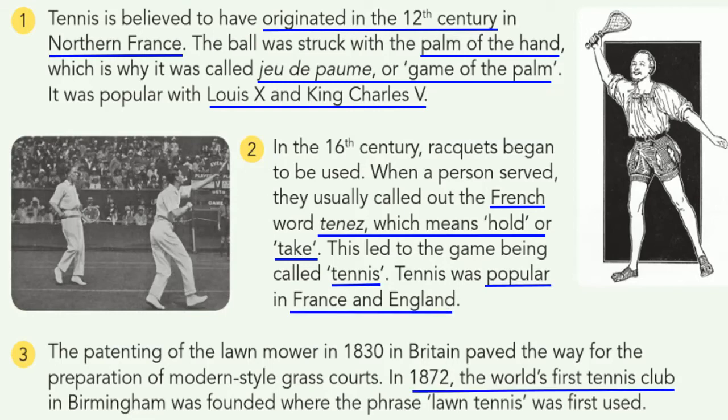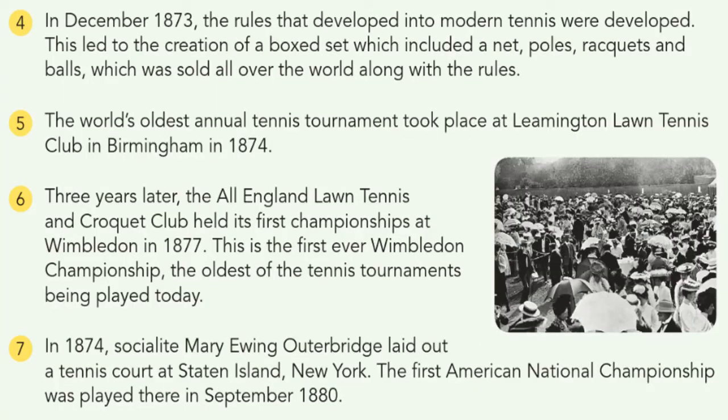Next, in 1872, the world's first tennis club was founded in Birmingham. There they just used the word lawn tennis. On to the next one. In December 1873, the rules that developed into modern tennis were developed.